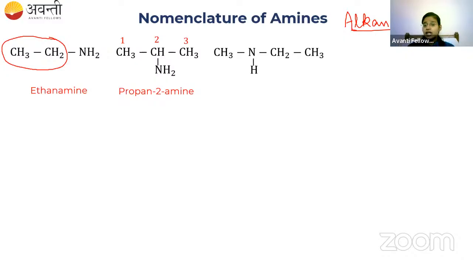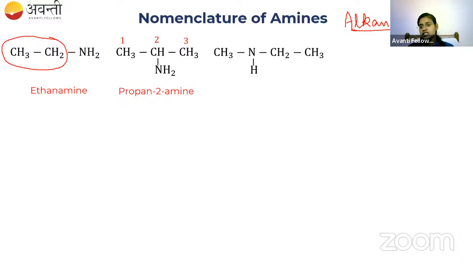So here we have 2 alkyl groups, right? If we have more than one alkyl group, what do we have to do? Ethyl methylamine is the common name of this compound. In IUPAC naming, you have to take one of the alkyl groups as the parent chain. Okay. So how will you select which alkyl group comes under the parent chain? For that, you have to go for the alkyl group which has more carbons. So here we have 2 alkyl groups. One is methyl and the other one is ethyl. So ethyl has 2 carbons and methyl has only 1 carbon.